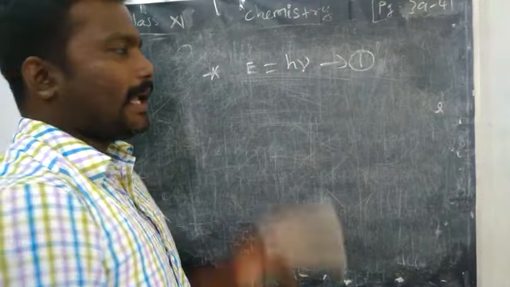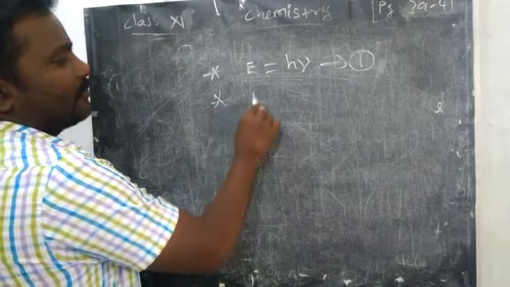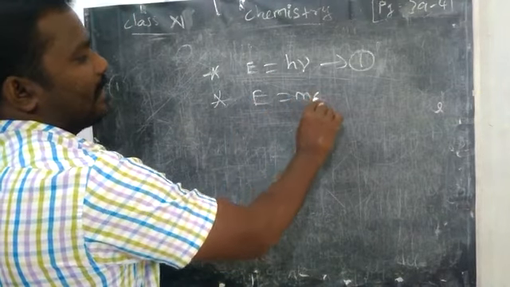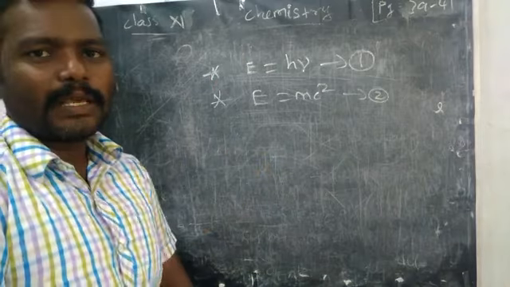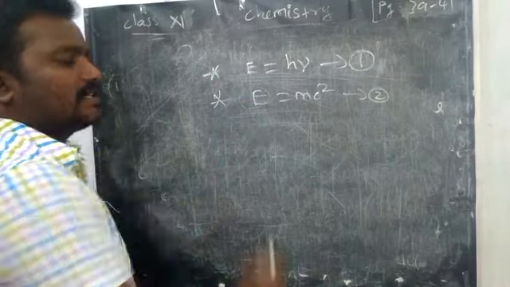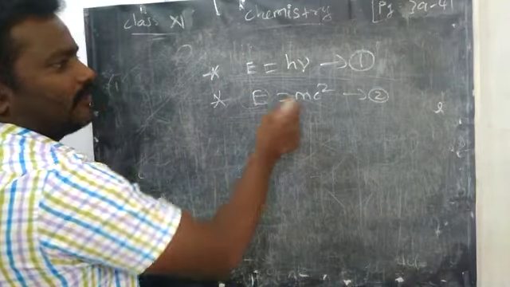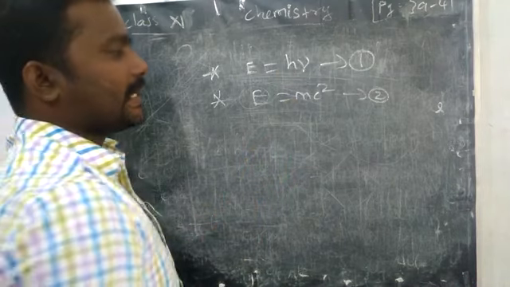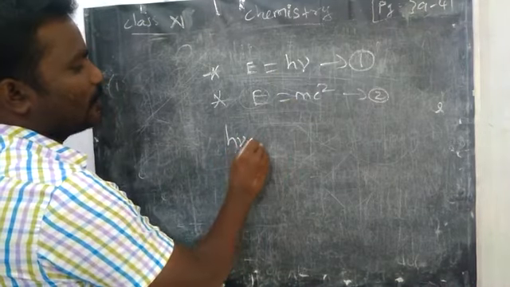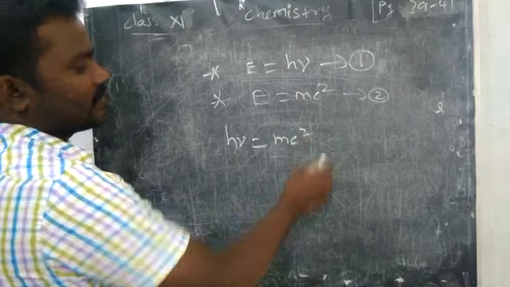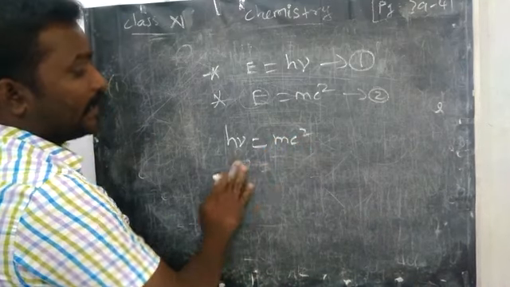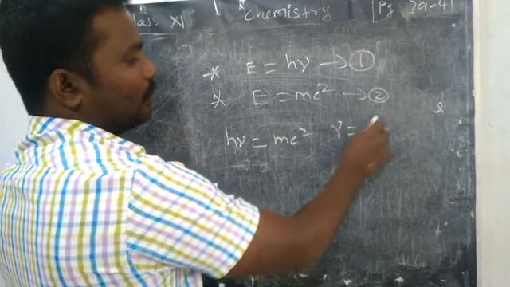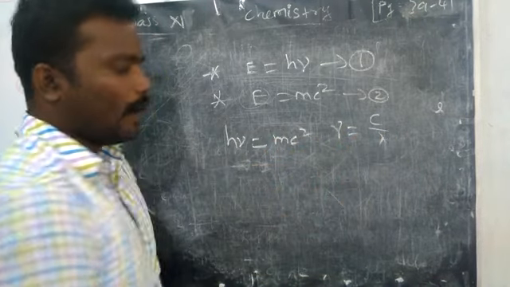By using Planck quantum theory, E = hν. Next, from the Einstein theory, E = mc². Now in both equations, the left-hand side and right-hand side are equal, so we can equate the first and second equations: hν = mc². So ν is equal to what? Here we want to apply the ν value as c by λ.